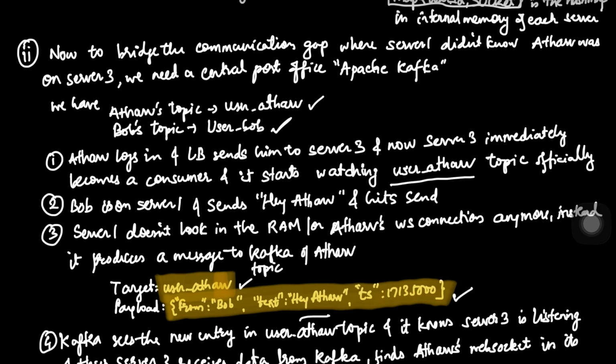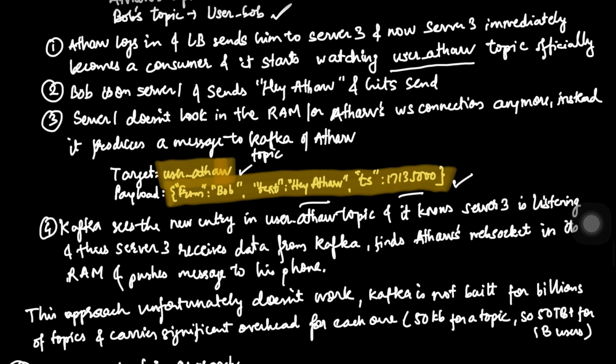This was the text, "hey Athar", and this was the timestamp just for metadata's sake. Okay, so now, as I already told, Kafka sees the new entry and server 3 receives the data and immediately sends it to Athar's WebSocket connection, and now the servers are properly talking with each other.